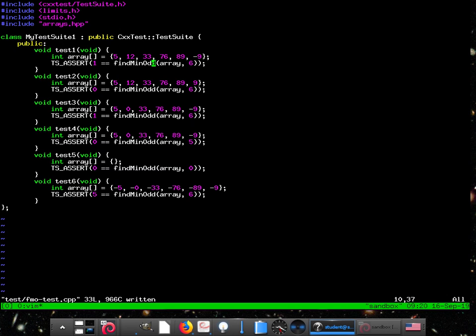So first one, what's the minimum odd value here? -9. How about this one? How about this guy? -9. This one? Same thing. Notice that the size is 5. Oh, that's good. So 5. So it's going to be 5 this time.